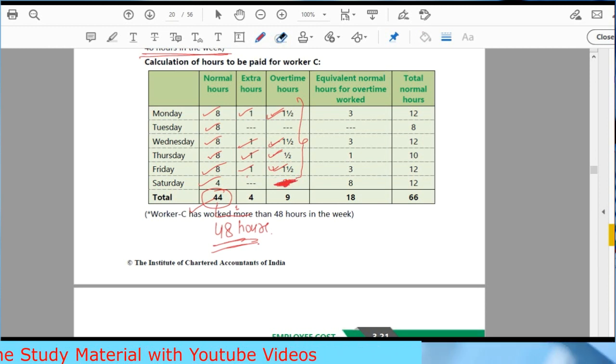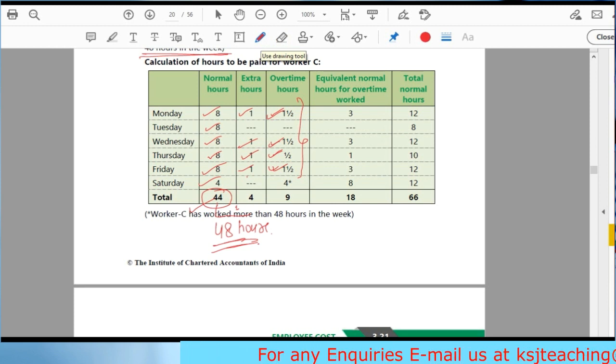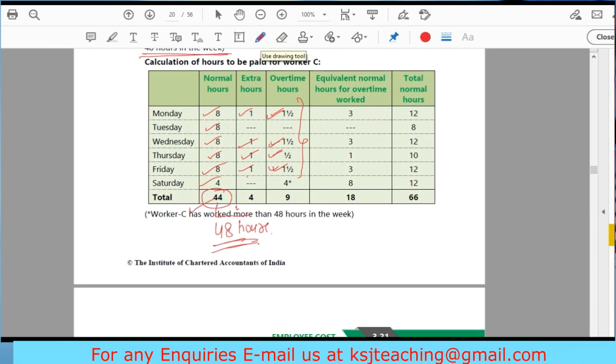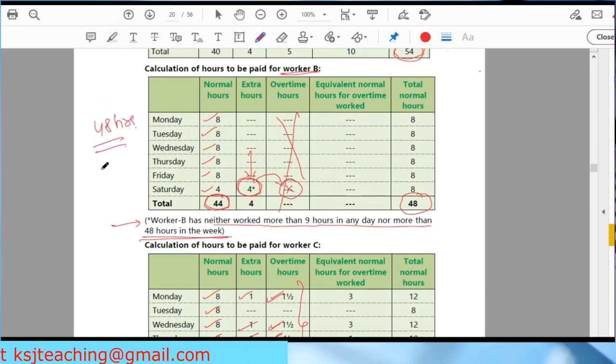I have to give that person the overtime because he is satisfying the condition. Which condition? 48 hours. He is working for more than 48 hours in a week and he is working for more than 9 hours in a day. Both the conditions he is satisfying, so he is entitled to overtime. That is why in case of B, we are giving him extra hours, not overtime hours, because he's not working for more than 48.